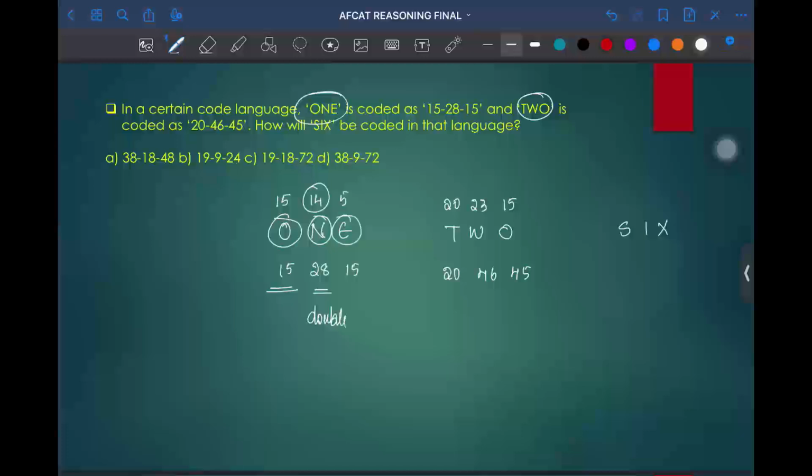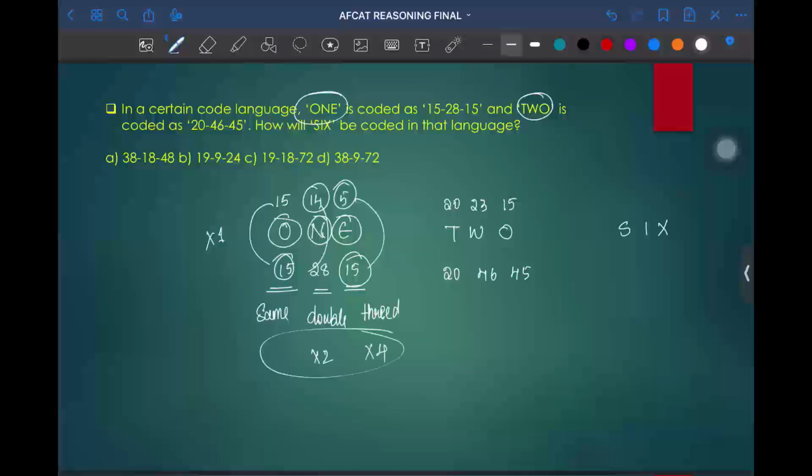And when we look at the position of E, it is 5, and the coded value is 15, and it shows that it is 3 times. So we can say that it is position into 1, position into 2, and position into 3. Okay. And this must be followed in the second case as well.